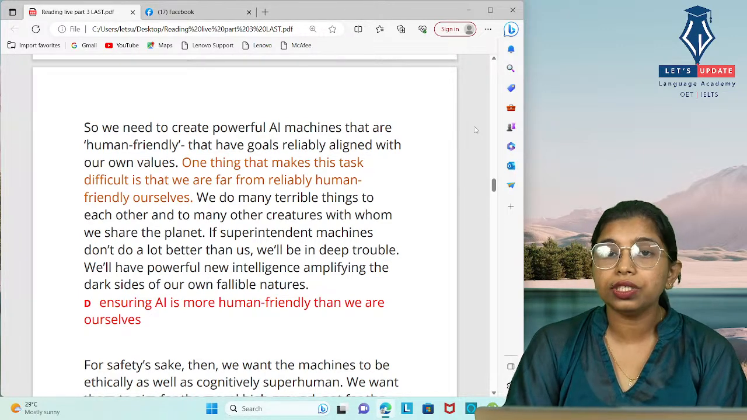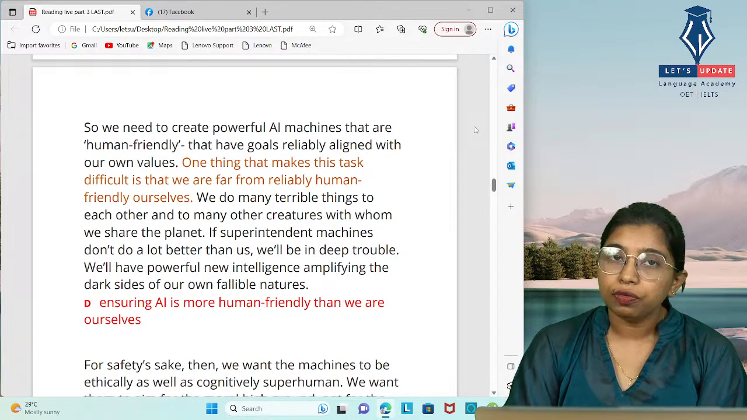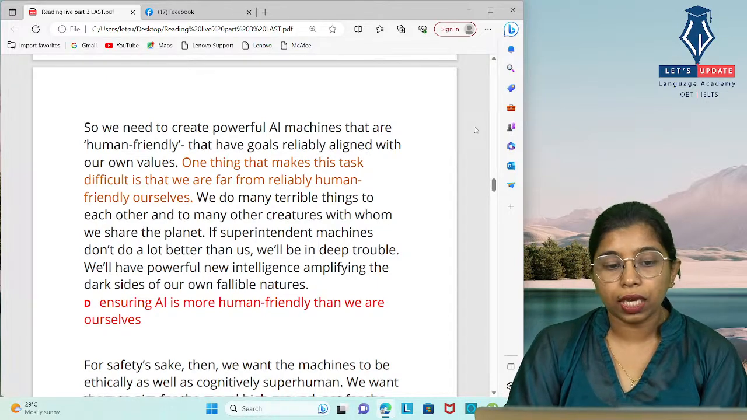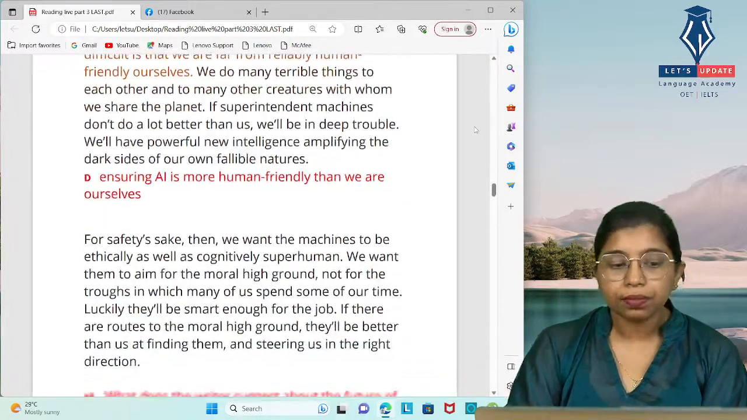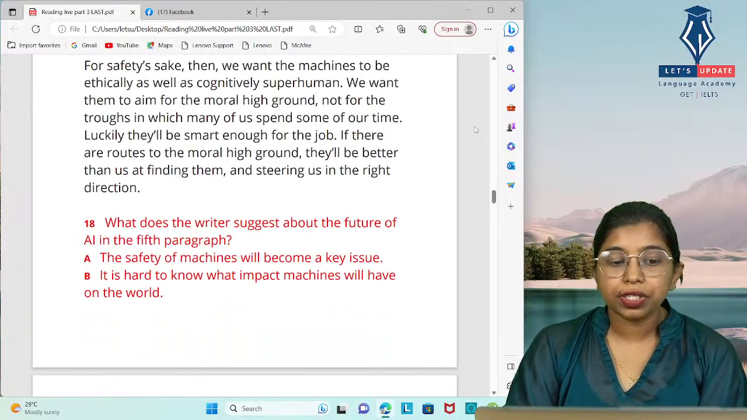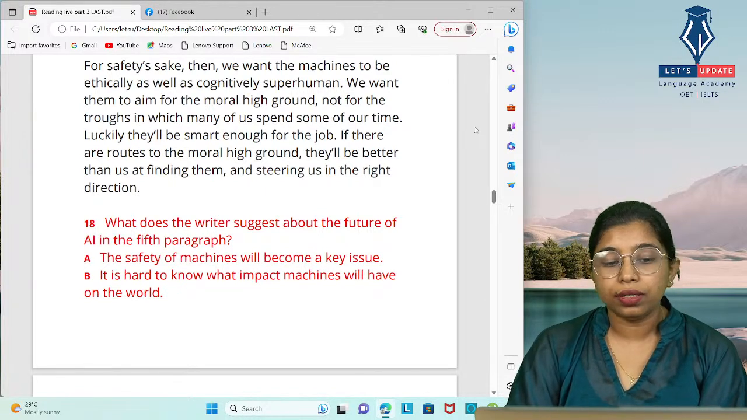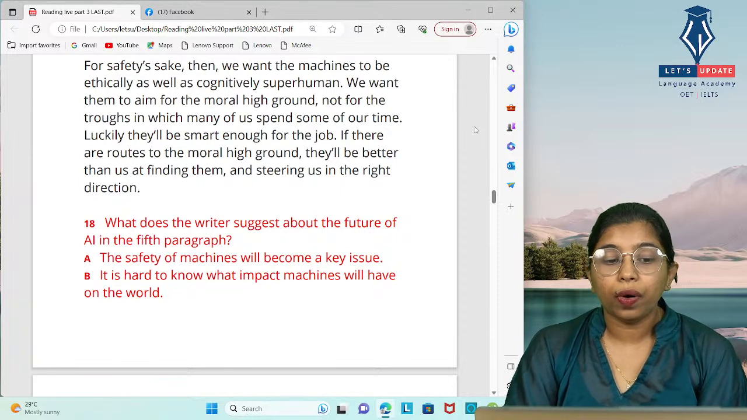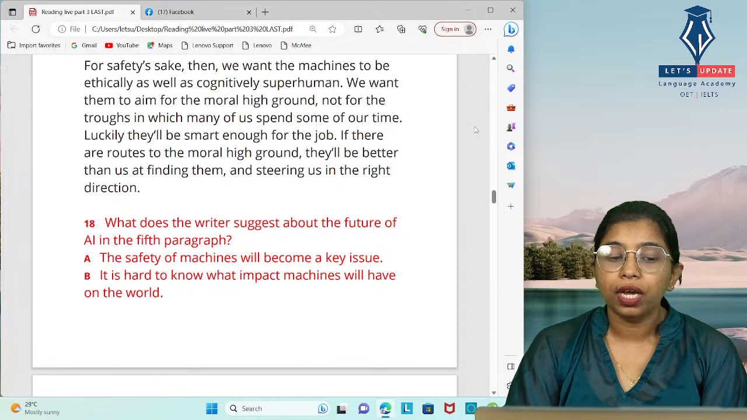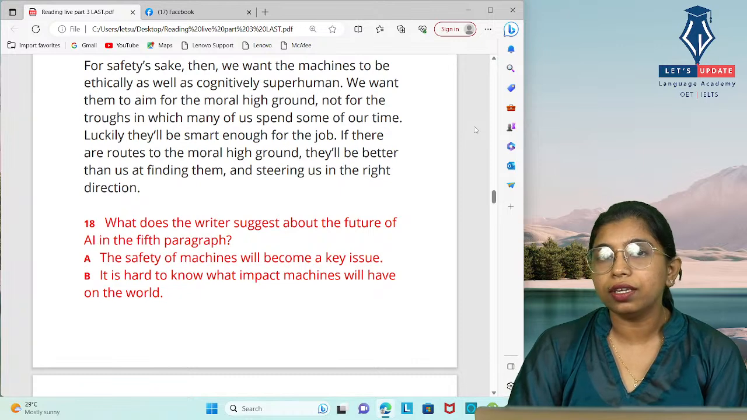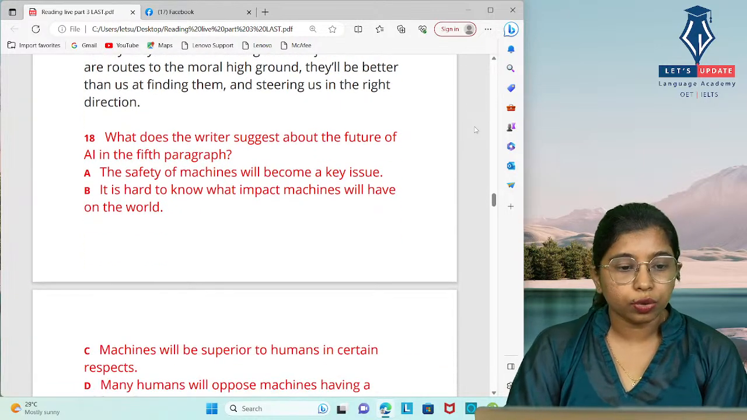So that is the challenge which is going to be faced in the future when making AI missions. Okay, so the next question, what does the writer suggest about the future of AI in the fifth paragraph? What does the writer suggest about the future? So it is all about the forecast, right? So what is a prediction? So what the writer actually predicts about the AI technology in the fifth paragraph. We can go through the options.